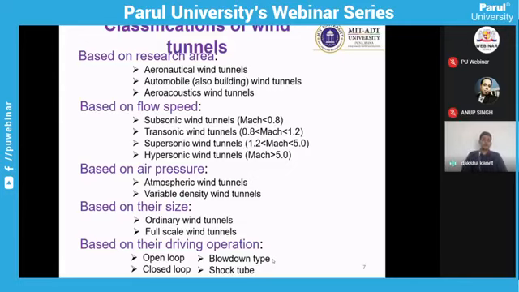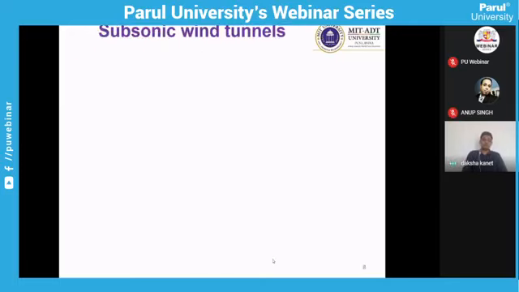So these are the classification of the wind tunnels based on different applications and criteria, like based on the research area, based on flow speed, based on the air pressure, the size and the driving operations.